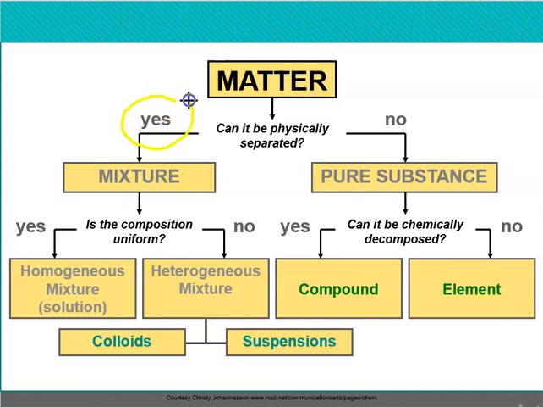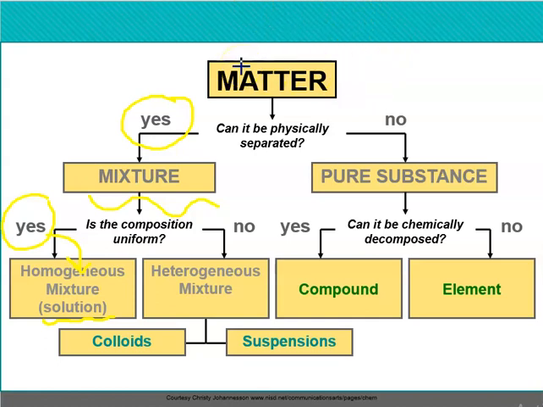So if I can do that, I have a mixture. Is the composition uniform? Yes, it is. I cannot see where one ends and the other starts. So then it means it's a homogeneous mixture, and homogeneous mixtures are called solutions.